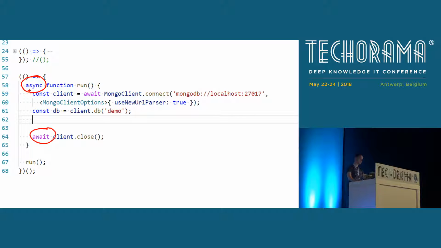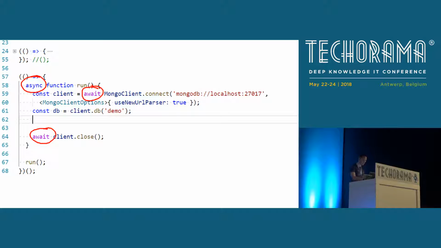The first one, the async one, marks a function so that it can contain the await keyword. And the await keyword that you see here stops the execution at the point where await is inside the code, and it will resume the rest of the method once the async method has been completed. That's the very important thing here.